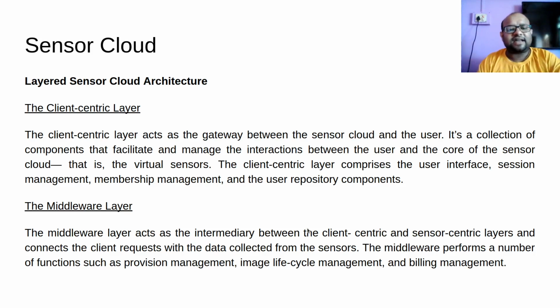The client centric layer acts as a gateway between the sensor cloud and the user. So it is the interface between the sensor cloud and the user. It is a collection of components that facilitate and manage the interaction between the user and the core of the sensor cloud, that is your virtual sensor. So the main component of sensor cloud is of course the virtual sensor. We are going to use the virtual sensor to do the actual sensing. Okay, so what is the client centric layer going to do? It will have components that allow and manage this interaction between the client and the virtual sensor.